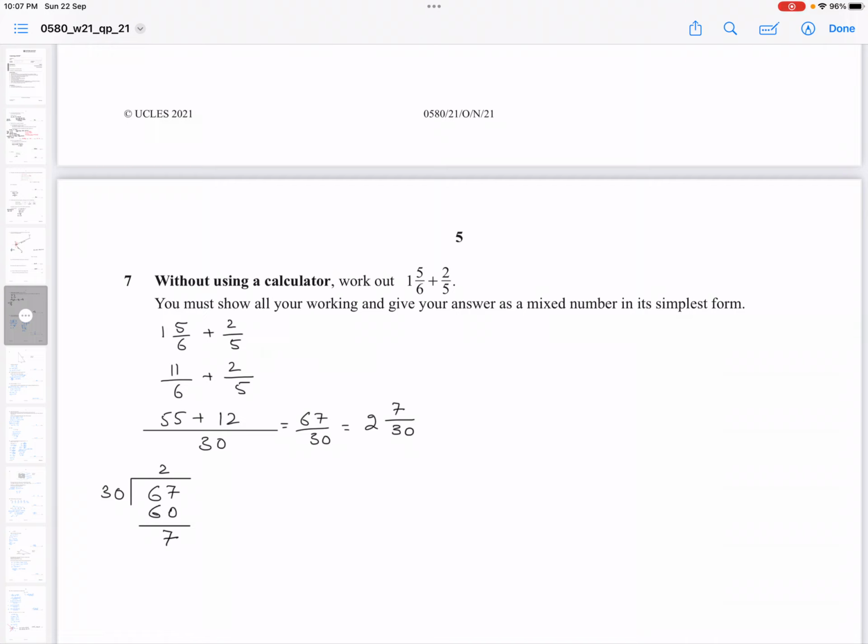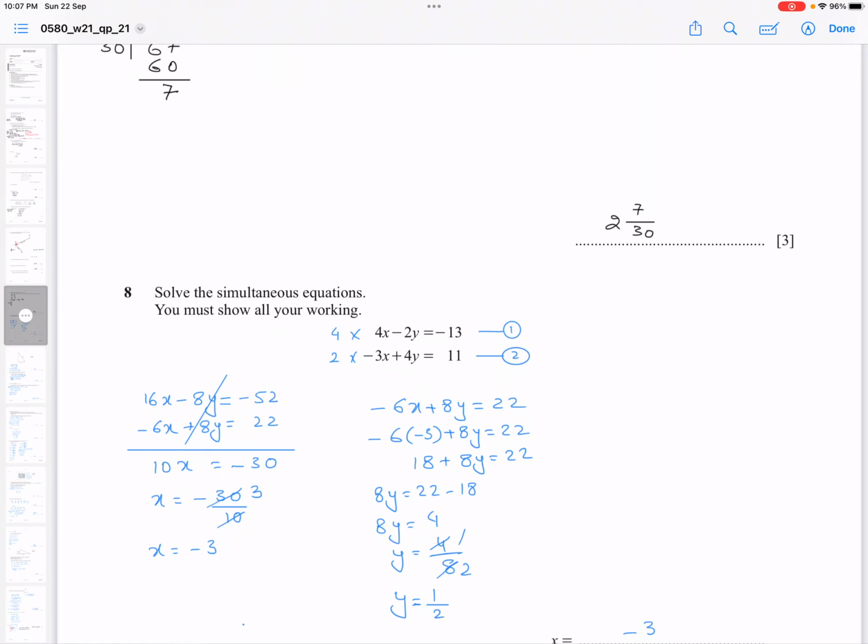This is your answer. Question number 8. Solve the simultaneous equations. You must show all your working. So 4x minus 2y equals minus 13. I wrote it as the first equation, and then minus 3x plus 4y equals 11. I wrote it as the second equation.